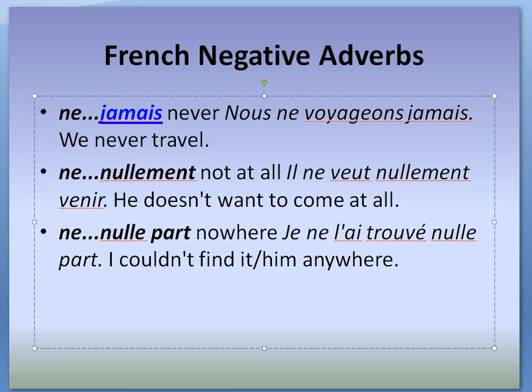So, in this sentence we have first ne, then the pronoun l', next the conjugated form of the verb avoir, ai. After that we have the past participle of the verb trouver, which is trouvé. And only after that the remaining part of the negative adverb. So nulle part is an exception. Here in nulle part, first we put ne, then we put the pronoun, then all the verbs, the conjugated verb or the second verb, or the past participle of the verb, and then right at the end we put nulle part.